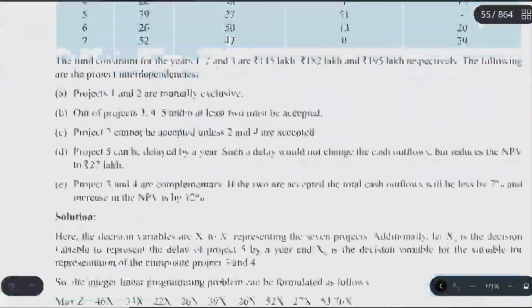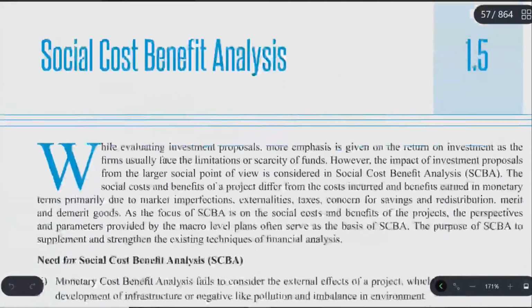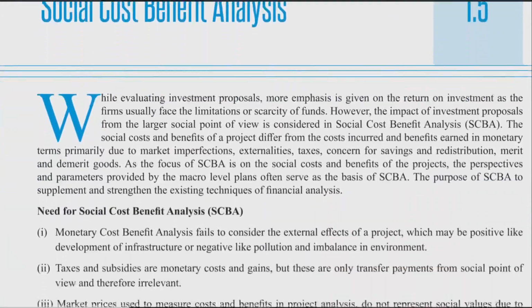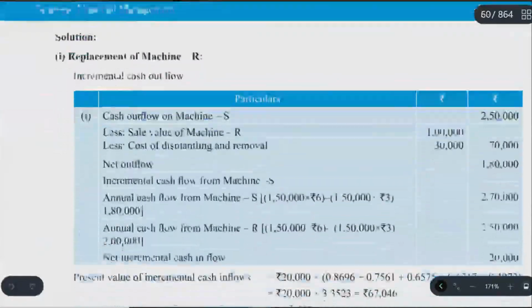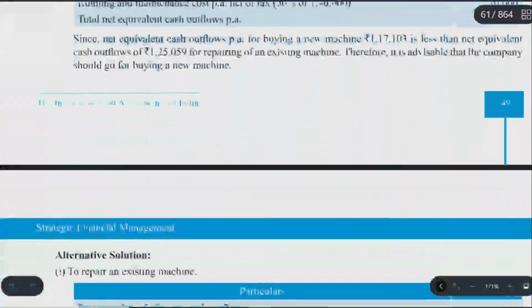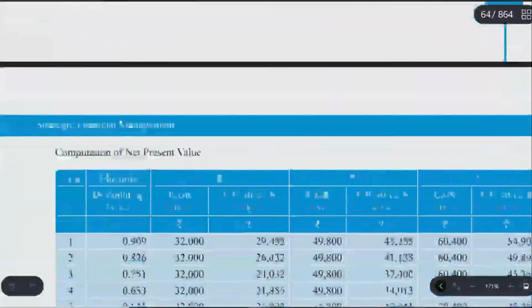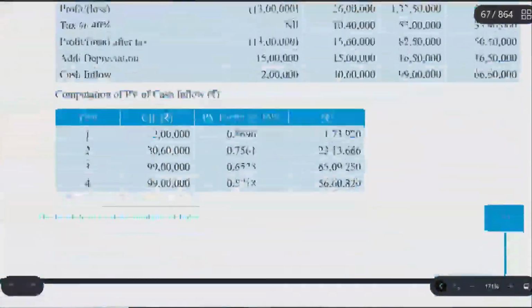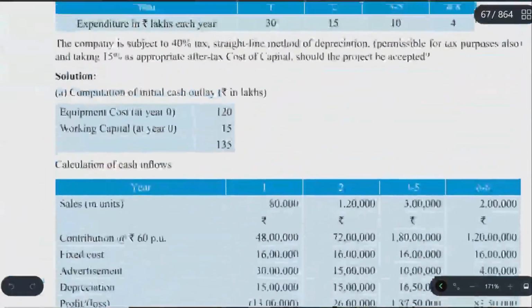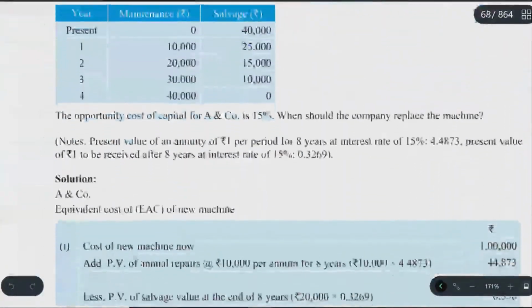And if I scroll further, what is given in the next part, social cost benefit analysis, more of theory. My videos doesn't cover much of this part, just the basic thing what you have to prepare from the material itself. And then of course these are questions from the practice segment.